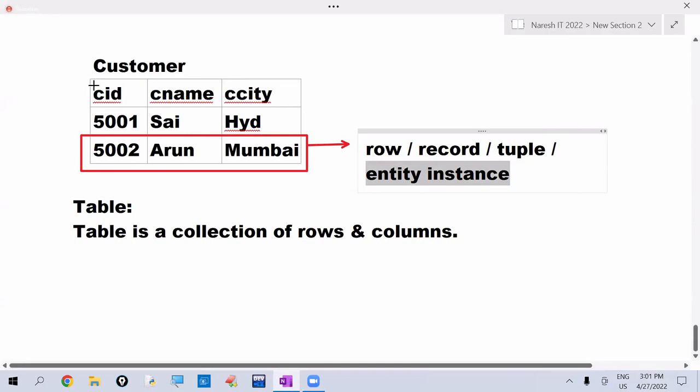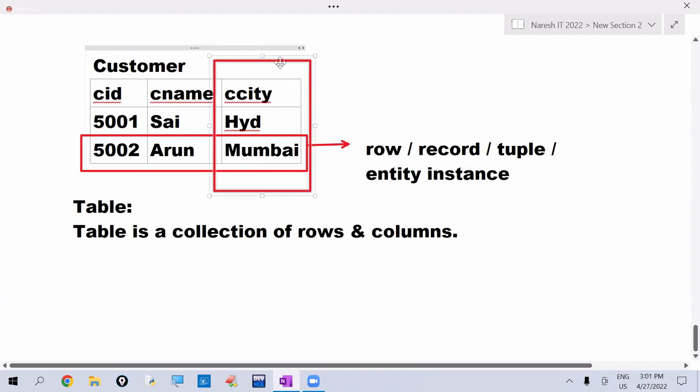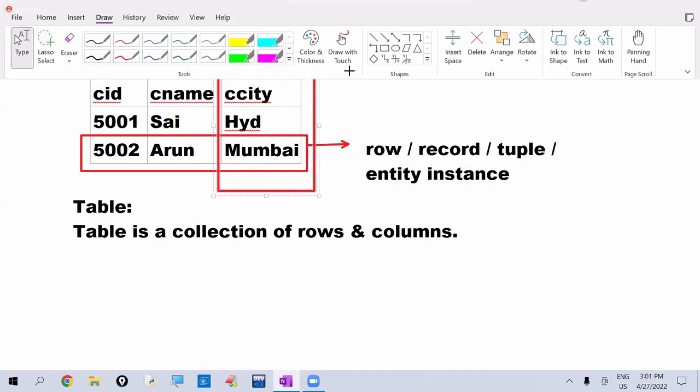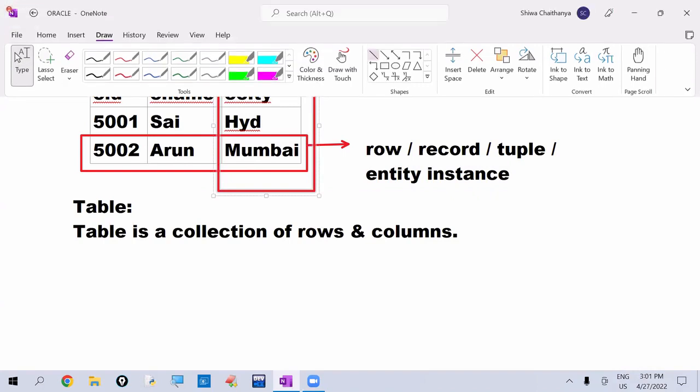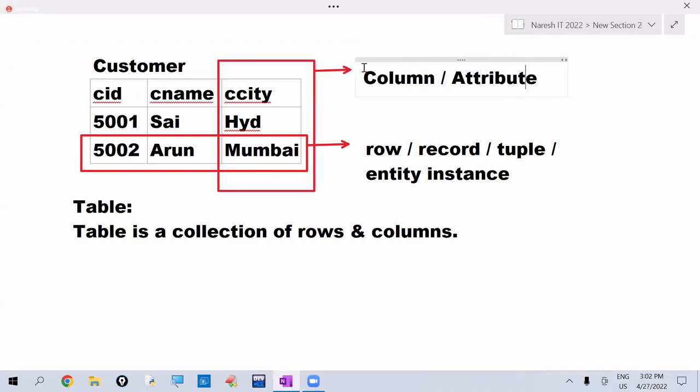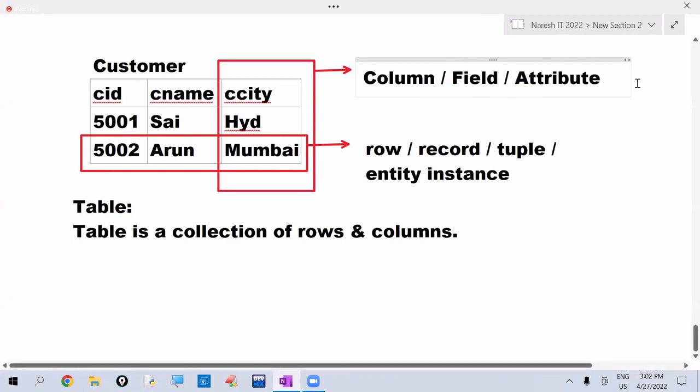And here customer ID, customer name, customer city, what are these? These are the columns. A column can also be called an attribute, or you can say a field, or you can say a property.